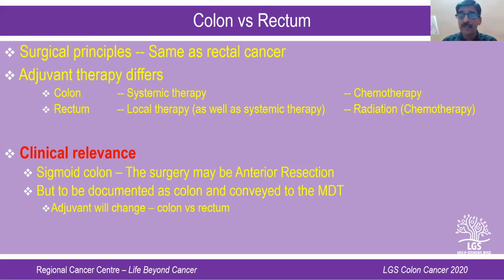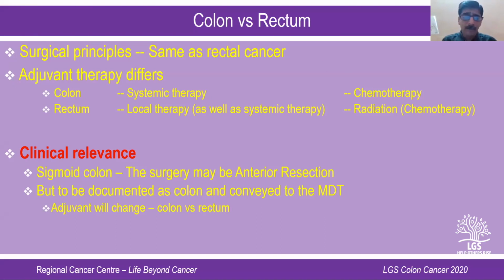In case there are new or different viewers, or I want to reiterate the fact once again, adjuvant therapy in colon cancer is basically systemic therapy, and the basic form of systemic therapy is chemotherapy. So once you do a surgery for colon cancer, you give the patient systemic therapy in the form of chemotherapy. But when it comes to rectal cancer, as I said earlier, local recurrence is a major problem. So you have to add radiotherapy to your surgery, and chemotherapy also plays a part. In colon cancer, after surgery, the majority of patients who need systemic therapy receive chemotherapy. But in rectal cancer, it is radiotherapy that is given along with surgery.